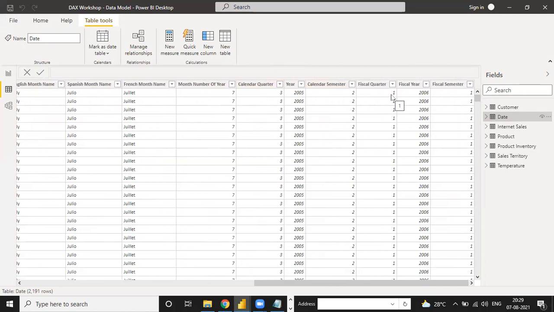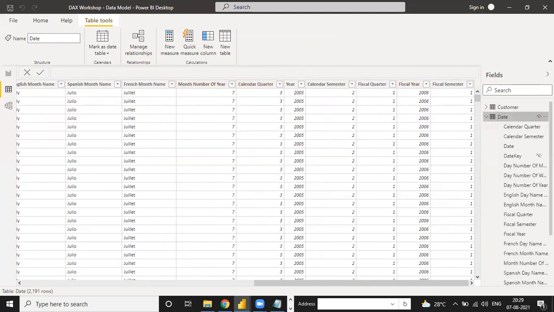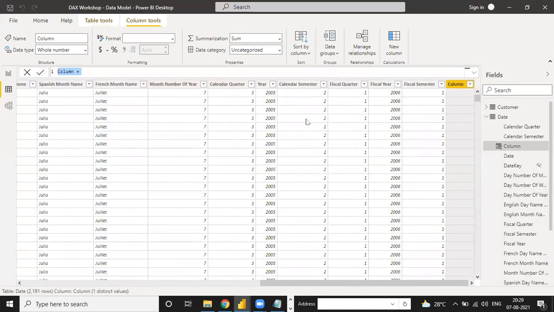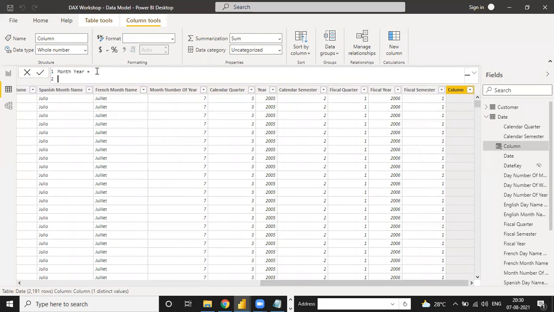So how to do that? We need this because sometimes we have to pull out a report year wise as well as month wise, so we don't need to count again and again. We can just pull out the month and year together directly in the report. So under the date table, we have to create a new column. Under the new column, we have to pull out the month as well as the year, both.